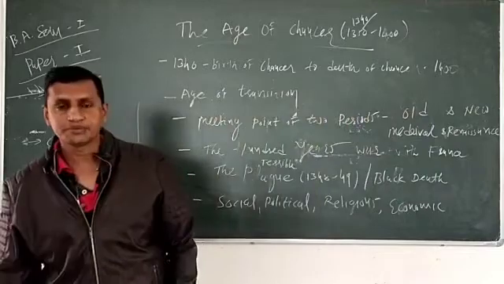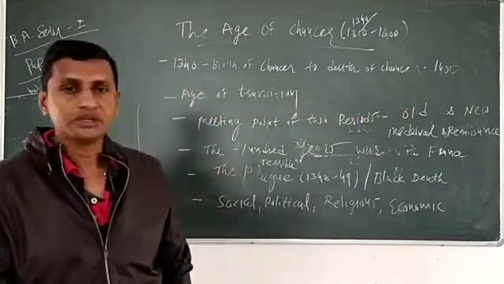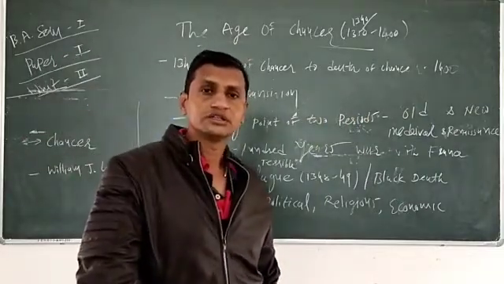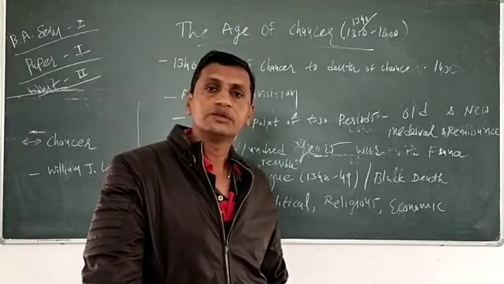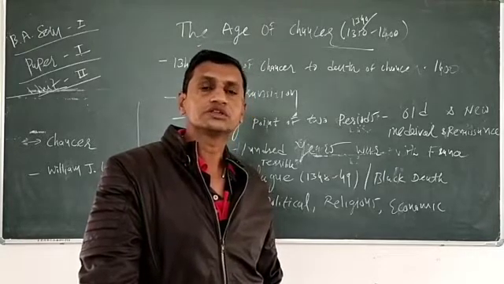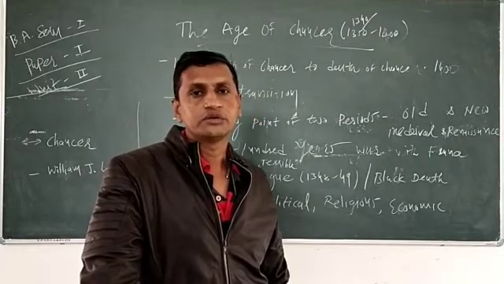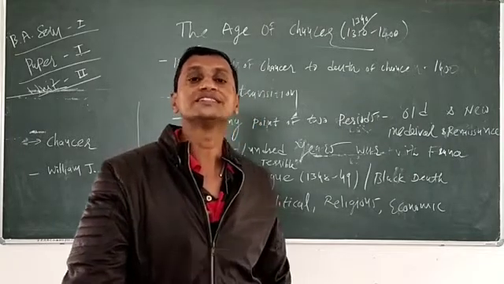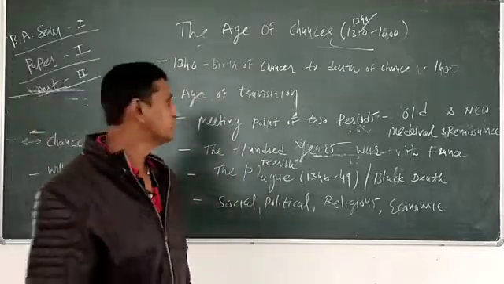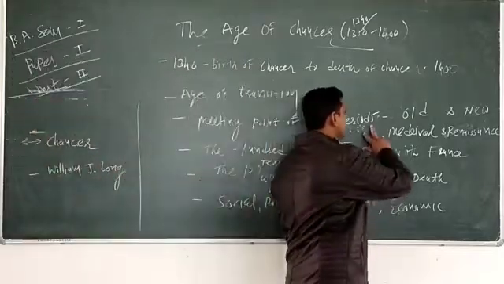Dear friends, 450 to 1100 is called the Old English period. 1100 to 1400 is called the Middle English language period. In this Middle English period, it was the old.